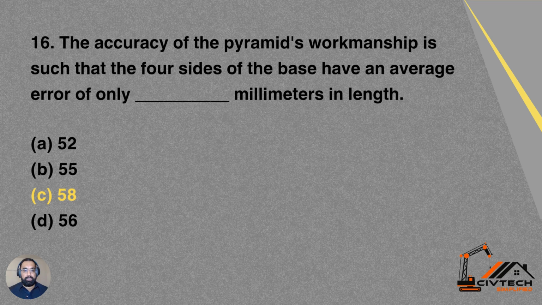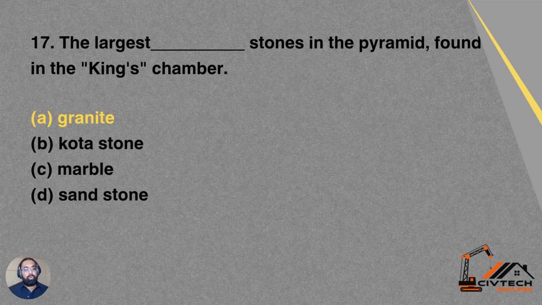Question 16. The accuracy of the pyramids' workmanship is such that the four sides of the base have an average error of only dash millimeter in length. A is 52, B is 55, C is 58, D is 56. So there is an error of only 58 millimeter in the overall length of the pyramid on all four sides.